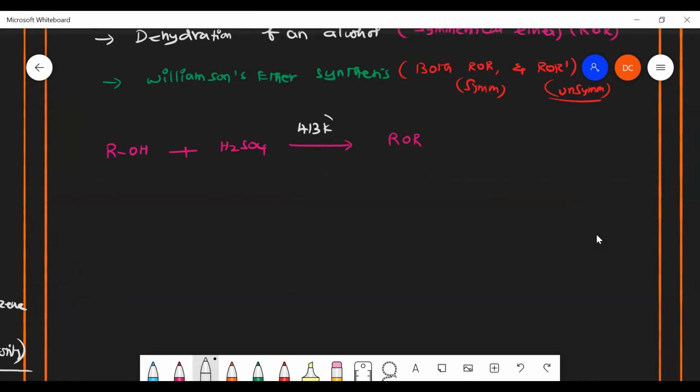You have to maintain this temperature, or otherwise, if the temperature exceeds 443 Kelvin, you will get the alkene as a product. That's why we have to keep the temperature in the range of 413 Kelvin. If the temperature reaches 443, definitely alcohol will form alkenes as a product. So here the temperature plays an important role. You have to mention the temperature also in the exam.